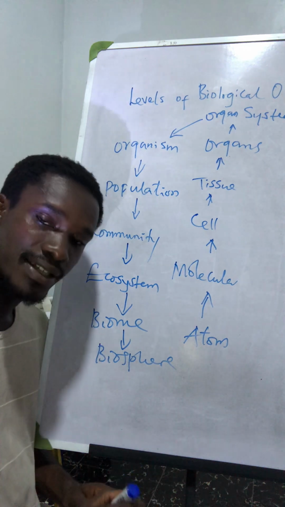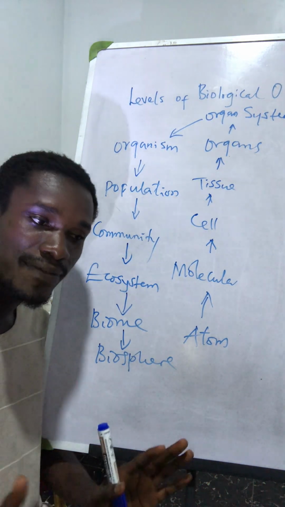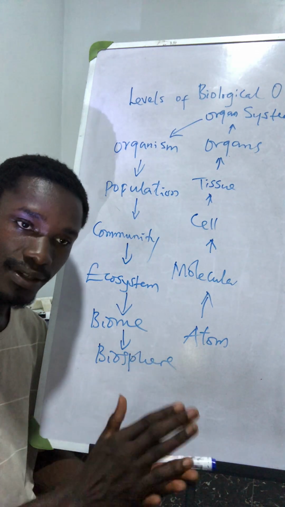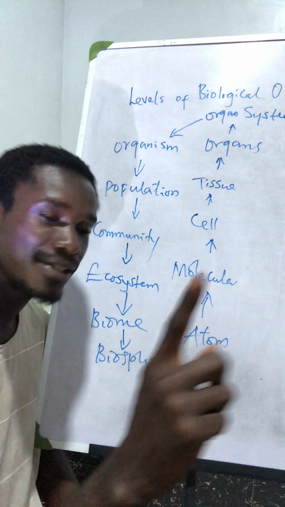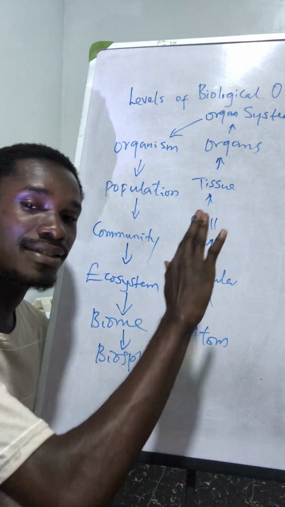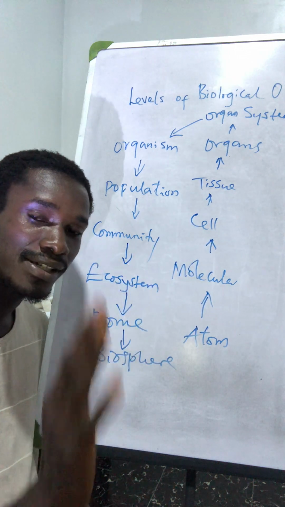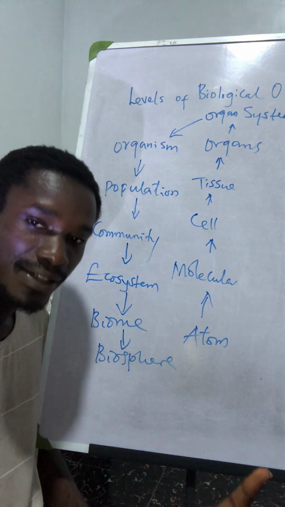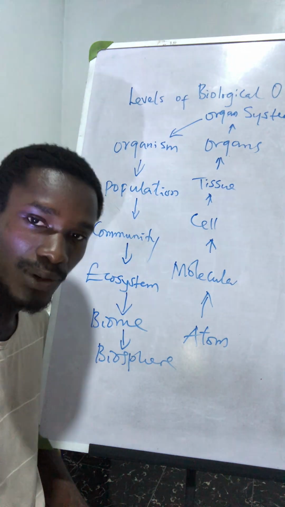The biosphere is the highest level of the organization here. The biosphere is a part of the earth. Remember, in our basic biology, we have the atmosphere, which is the gaseous portion of the earth. Then we have the lithosphere, which is the earth's crust, like the soil.